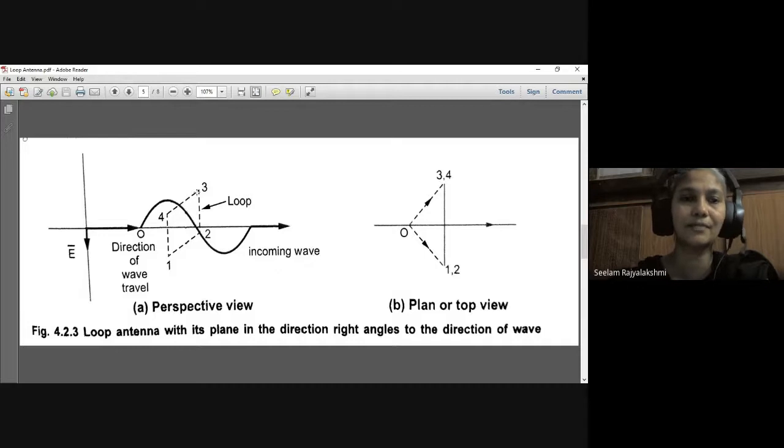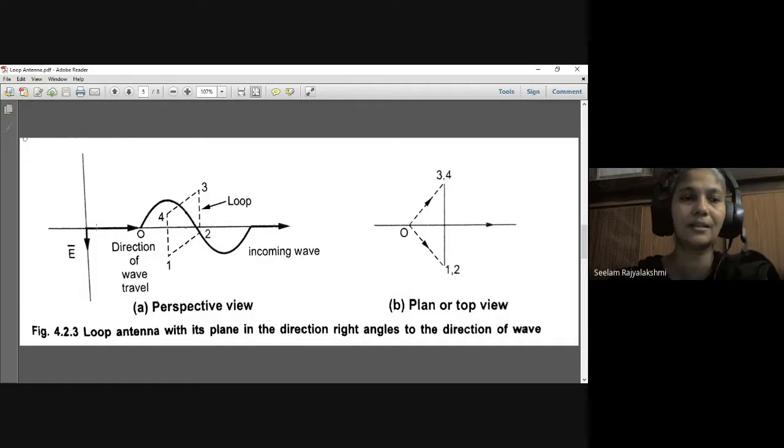Whenever we place it at right angles to the direction of the wave, if the incoming waves are vertically polarized, what will happen? The voltage is induced in the vertical arms.